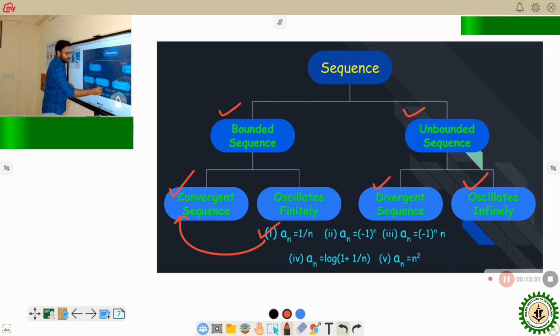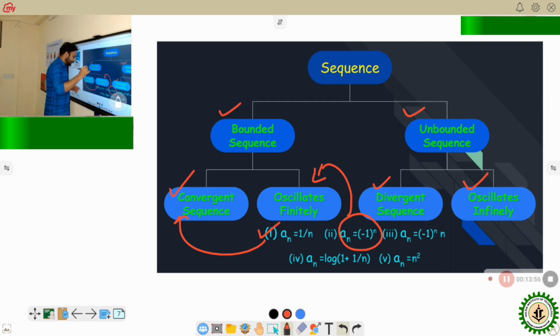Here a_n equal to minus 1 to the power n. This will give minus 1, 1, minus 1, 1, minus 1 alternately. So here there is no such limit. There are limit points 1 and minus 1. That's why it is also bounded. That's why it is oscillatory finitely.